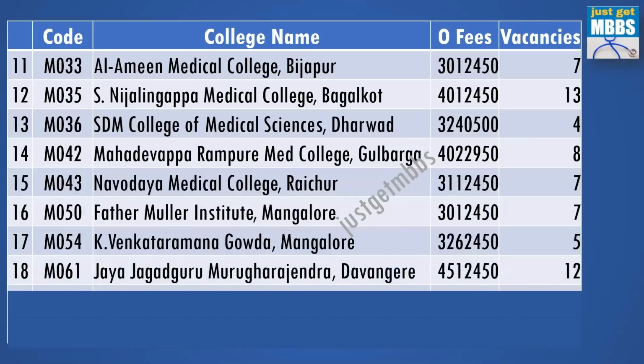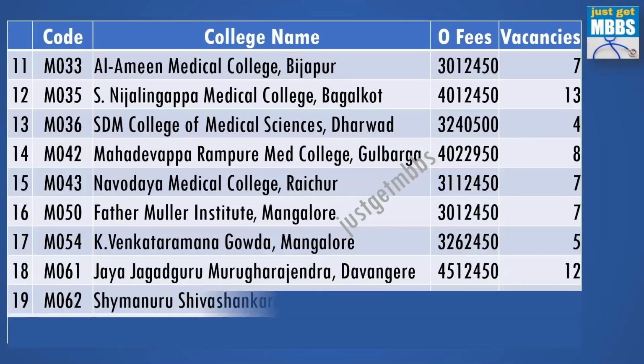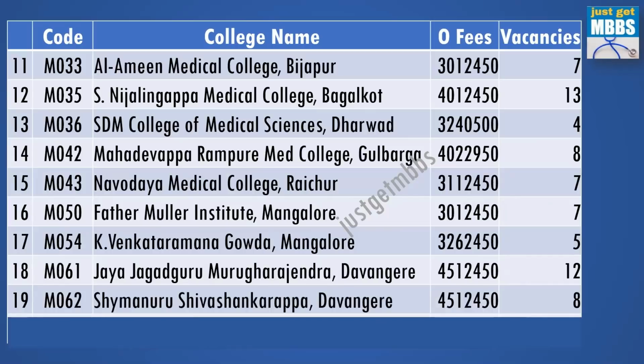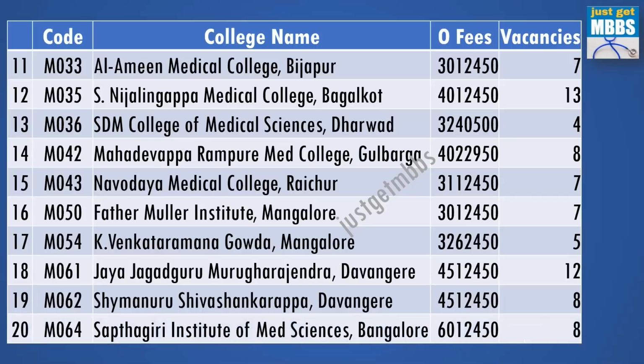Jagadguru Jayadeva Murugarajendra, Davangere, 45.1 lakhs is the fees and there are 12 vacancies. Shamanur Shivashankarappa, Davangere, once again the fee structure is 45.1 lakhs and there are 8 vacancies. Sapthagiri Institute of Medical Sciences, Bangalore, offers other category seats at 60.1 lakhs per year.